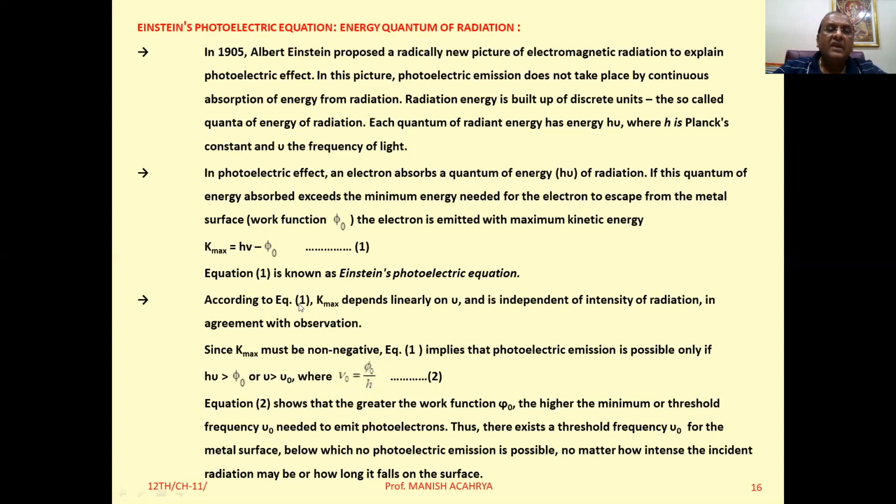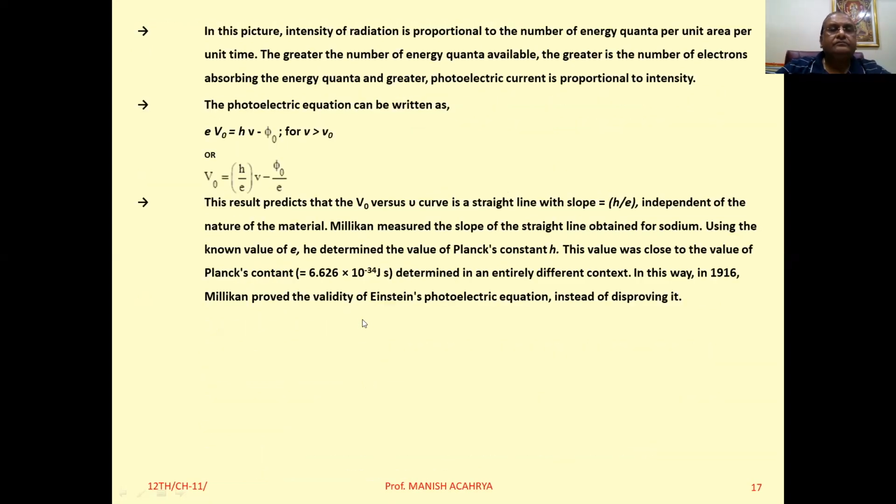Now see here, we already discussed this: K maximum equals e V0. So we can write e V0 equals h nu minus phi 0, where nu is greater than nu zero. So we can write V0, the stopping potential, equals h by e into nu minus phi 0 upon e.